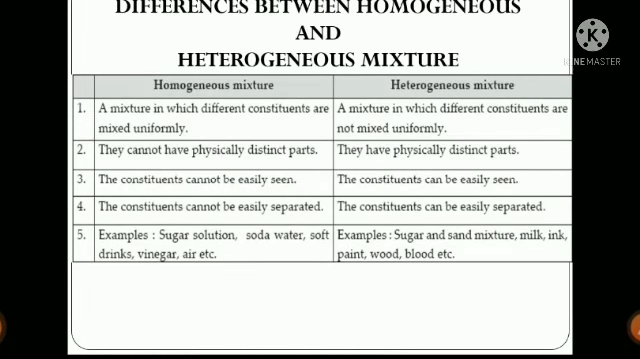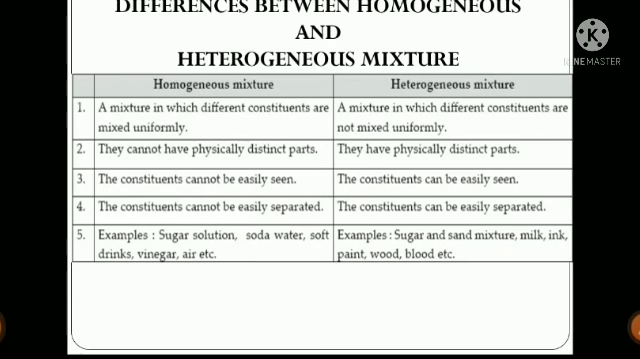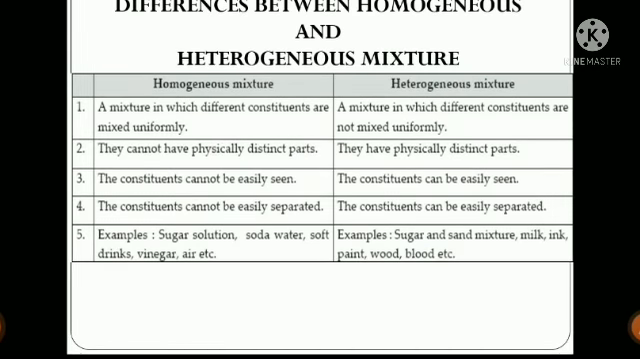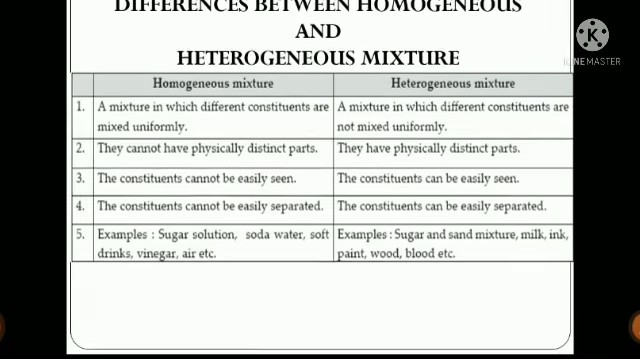Number 4, I already told that a homogeneous mixture is difficult to separate, but a heterogeneous mixture can be separated very easily. And similarly for the 5th point you can write the examples. Examples of homogeneous mixture: sugar solution, salt solution, then vinegar, air. In air also you cannot see the different gases, because all the gases are mixed with each other very uniformly. So that is why air is also a homogeneous mixture.